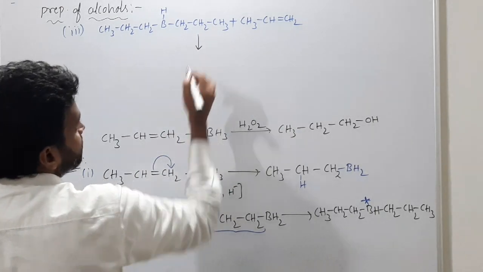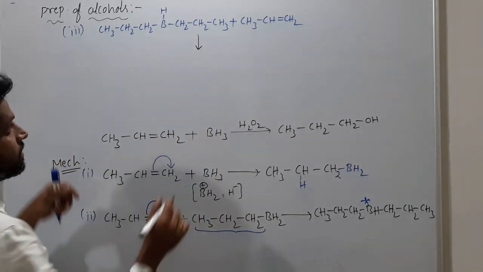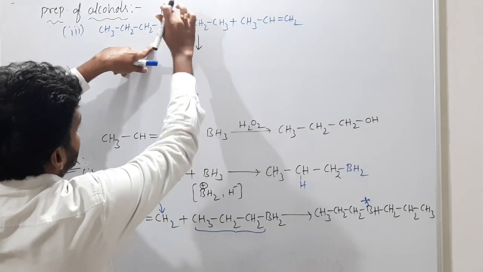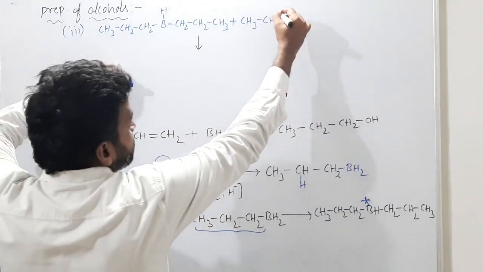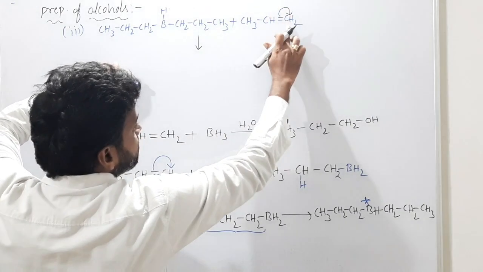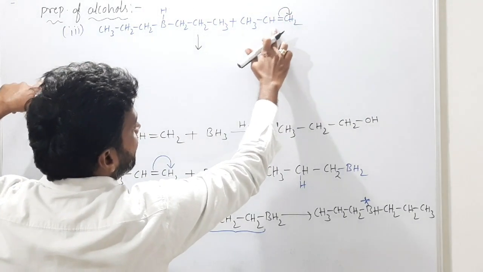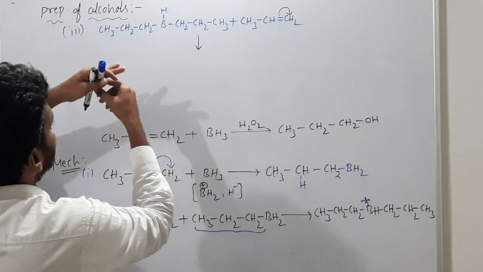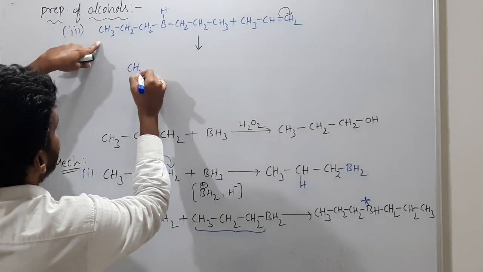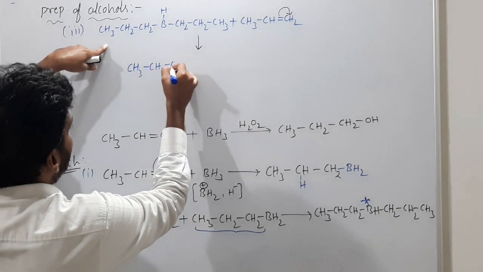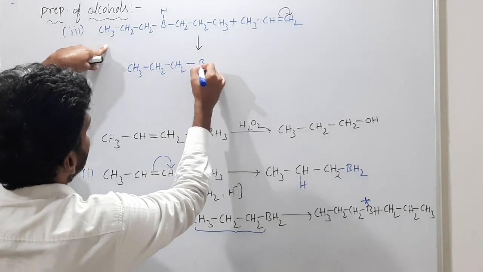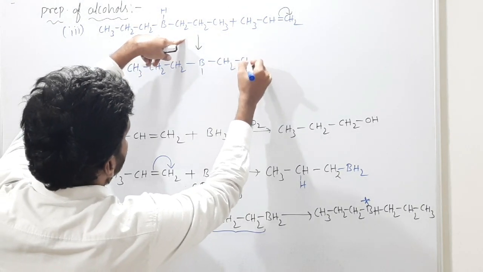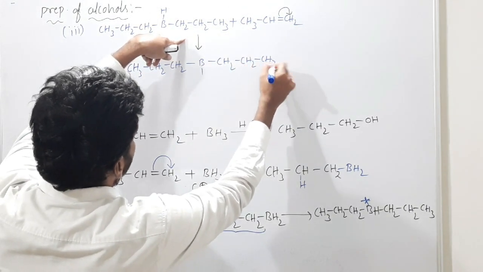Now what happens? Let's see here. As I said, it's H minus and B plus. Correct? So this will migrate over here, and this carbon gets a negative charge and this carbon gets a positive charge. Now the final product here: CH3, CH2, CH2, B, and here one more CH2, CH2, CH3.